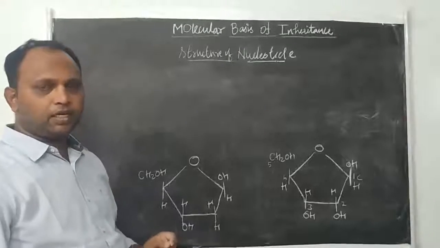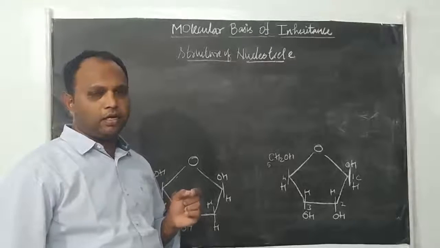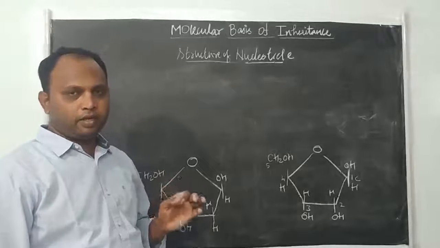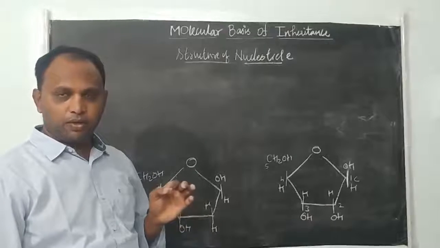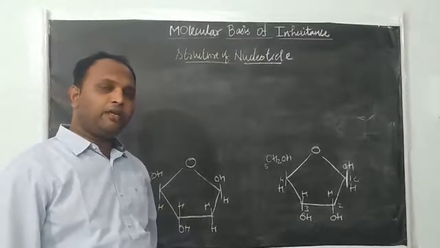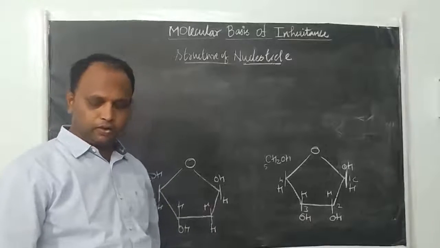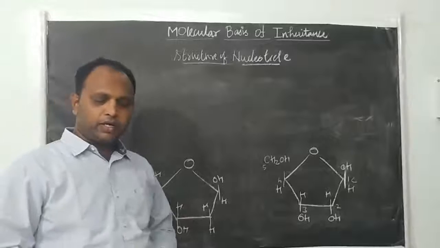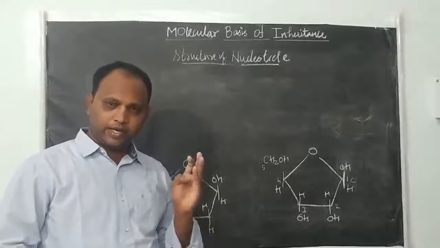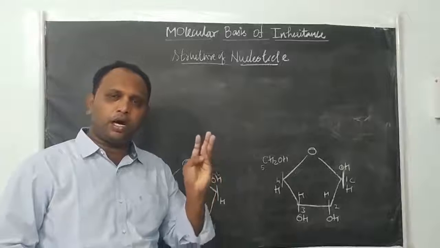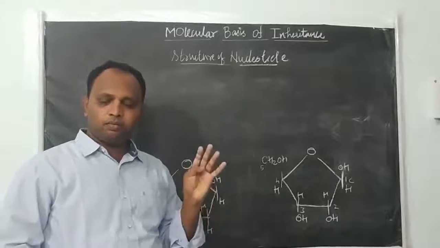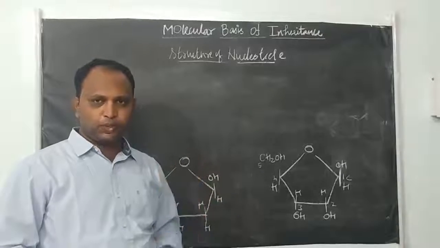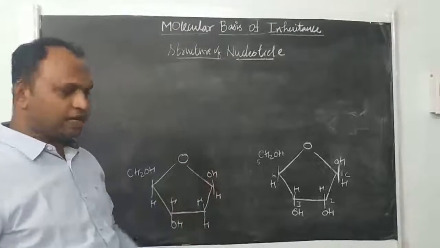So nucleotides are the basic unit of DNA and RNA molecules. The type of nucleotide found in DNA, you can call it deoxyribonucleotide. But the nucleotide found in RNA, you can say ribonucleotide, right? We will see the structure. So each nucleotide has three components: one nitrogen base, either purine or pyrimidine, one pentose sugar, and one phosphate group. Okay, we will see how the nucleotide will look.